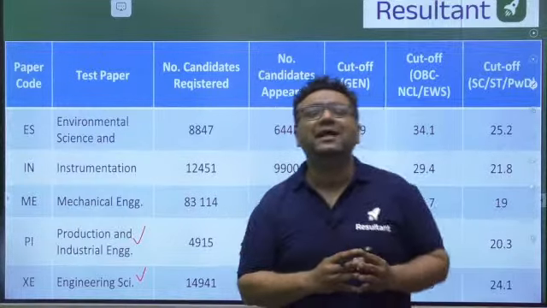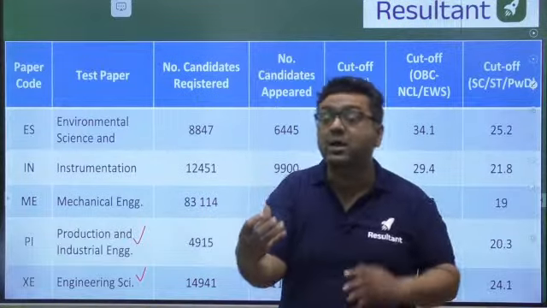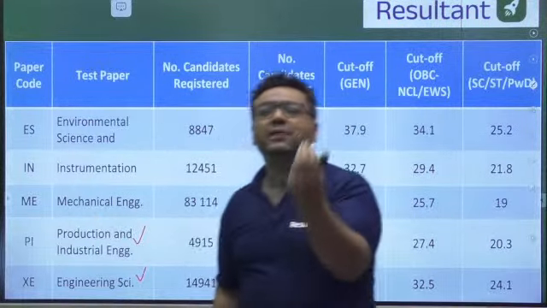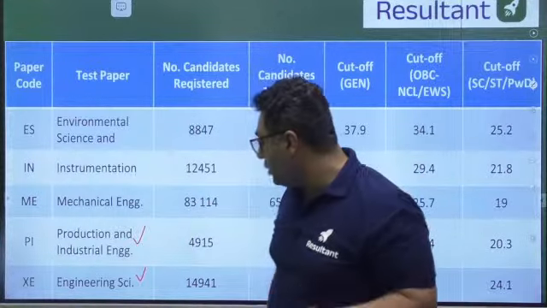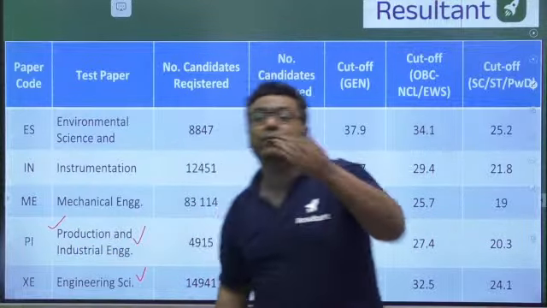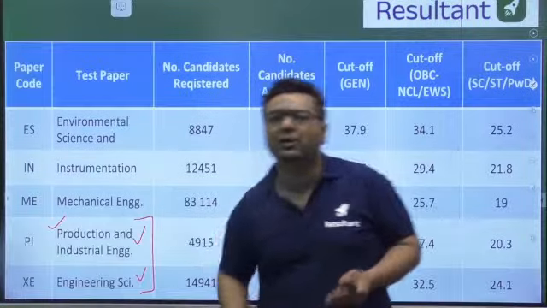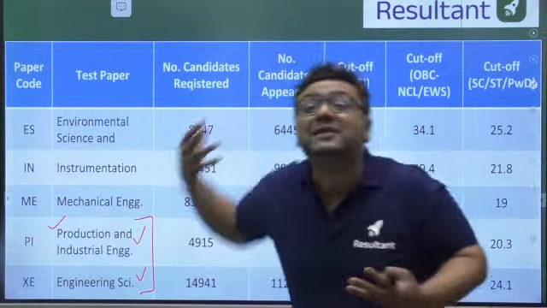I have seen many times students were unable to get good marks in the mechanical paper, but they topped in the XC paper and PI paper. I will give you the name of a student from 2 years back, Sagnik. He got AIR under 20 in the PI paper. He got IIT Bombay from that. So these extra options are also available. There are 5-7 options which you can take as the second paper.